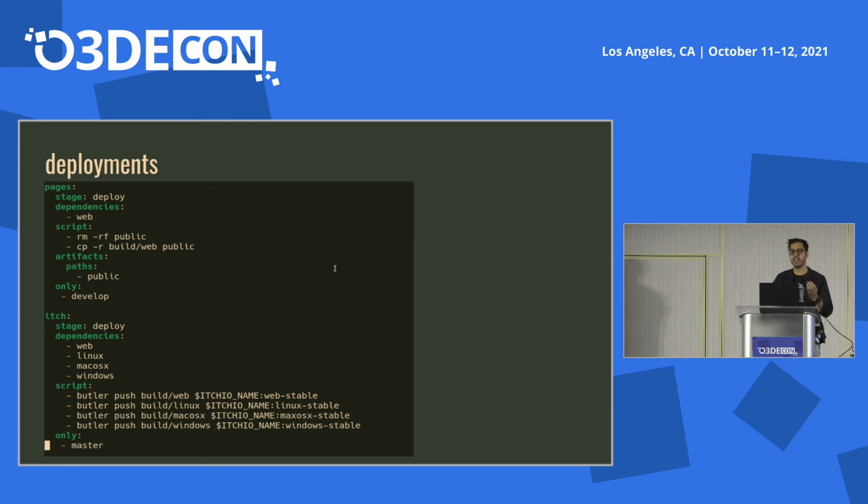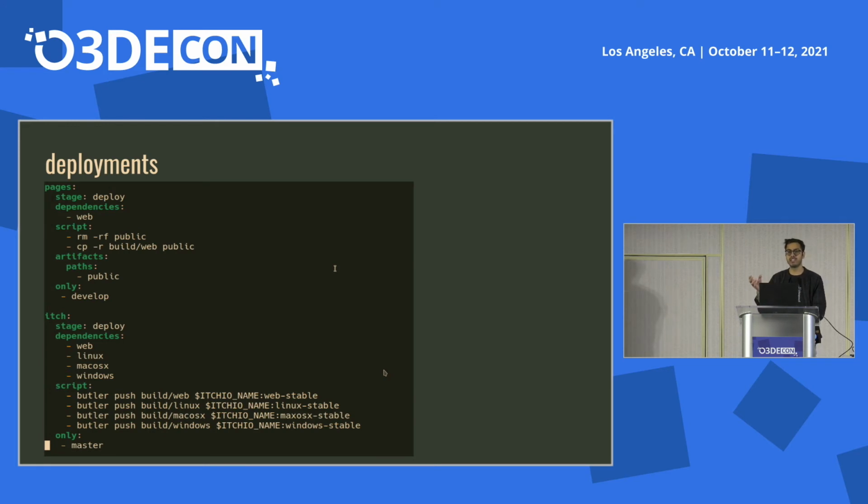You need to generate your API keys, which you can follow in the Itch documentation, but it's a very similar process for Steam and Google Play too. So once your build is completed, you tell where to export or push the build. Itch uses a tool called Butler. Butler is a CLI tool that is used to upload your game builds to itch.io. So we are just telling it here to use Butler and push the web build to the web URL, the Linux build to Linux, and so on. So it makes the deployment easier too.